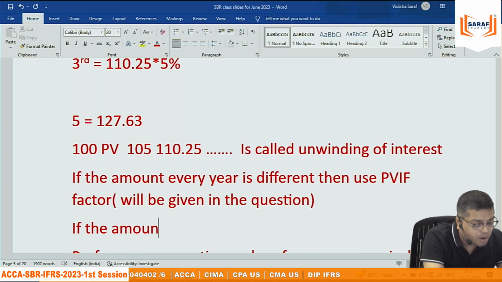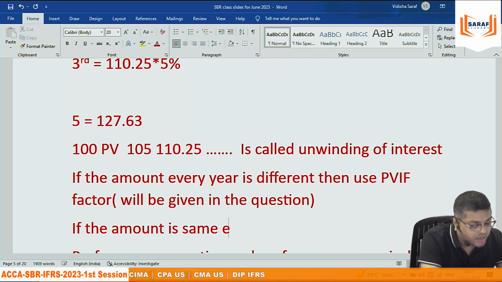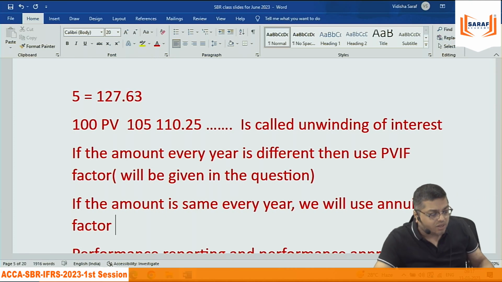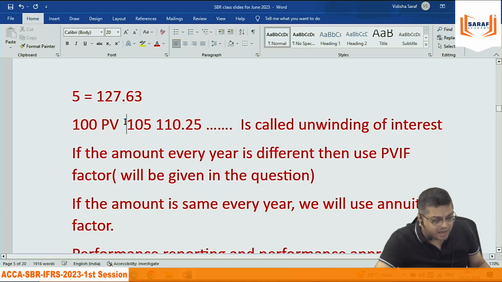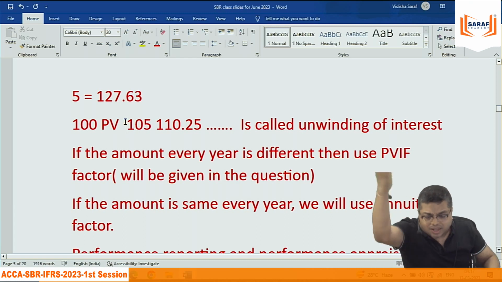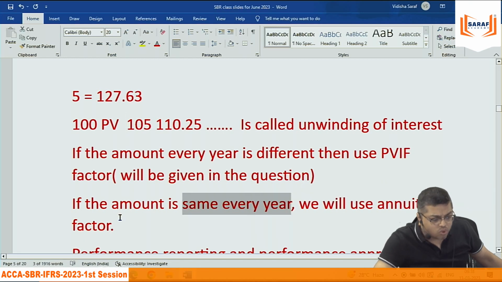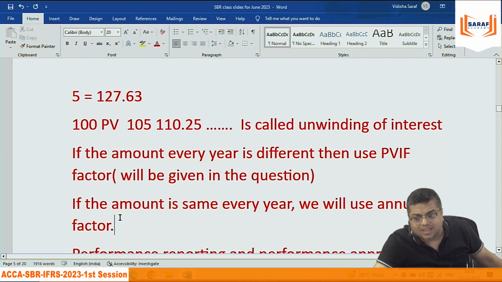If the amount is the same every year, अगर अमाउंट हर साल सेम है, we will use annuity. We will use annuity factor. Annuity factor means I said here 100 one time today and after 5 years. Suppose I will say 100 first year, 100 second year, 100 third year, 100 fourth year, 100 fifth year. The same 100 every year. So when the amount is same every year, to calculate present value, we will use annuity factor.